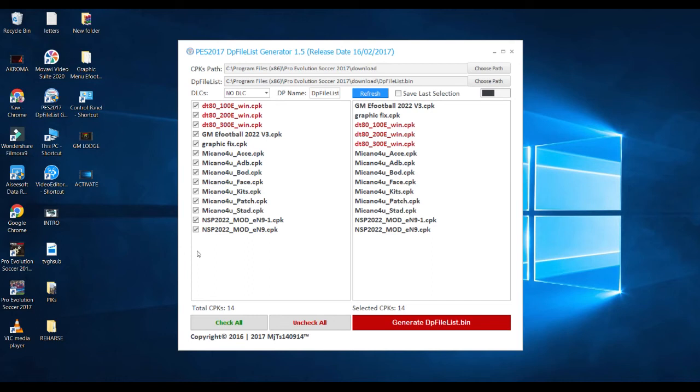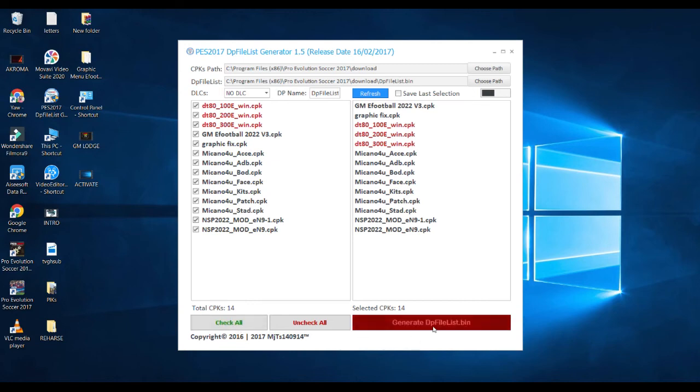Don't check them. The point I'm making here is that some of us have some patches that we don't use. So when we are generating files, we don't generate them. Those files you don't use, you leave them out, and you generate the usual ones that you use. But make sure that you add the graphic and the G football. After that, now you generate.